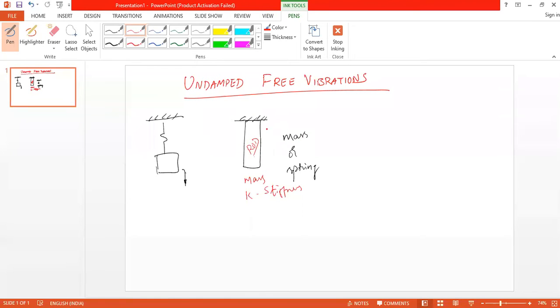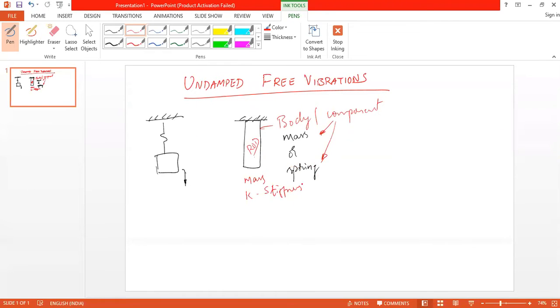This is a body or a component which is having both mass and stiffness. That is a spring property. So there is no separate mass or separate spring. Every body will have some mass and some stiffness. Is it clear?